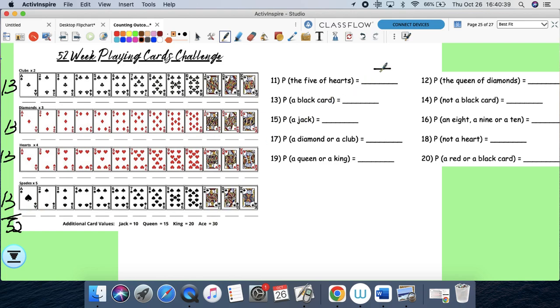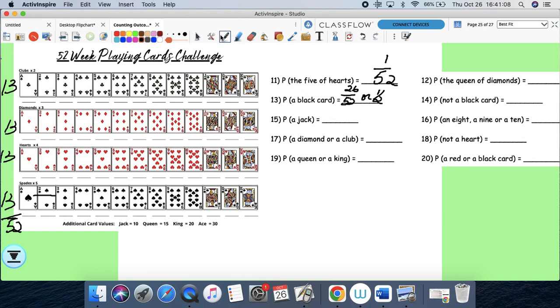So imagine for a second, without looking, you want to take the 5 of hearts. How many 5 of hearts? 5 of hearts is this guy. There's only one. One chance out of 52. Black cards. You want to take a black card. How many black cards do you have? You have 13 over here. You have 13 over here. And 13 plus 13 is 26, over 52, or if you simplify, a half.